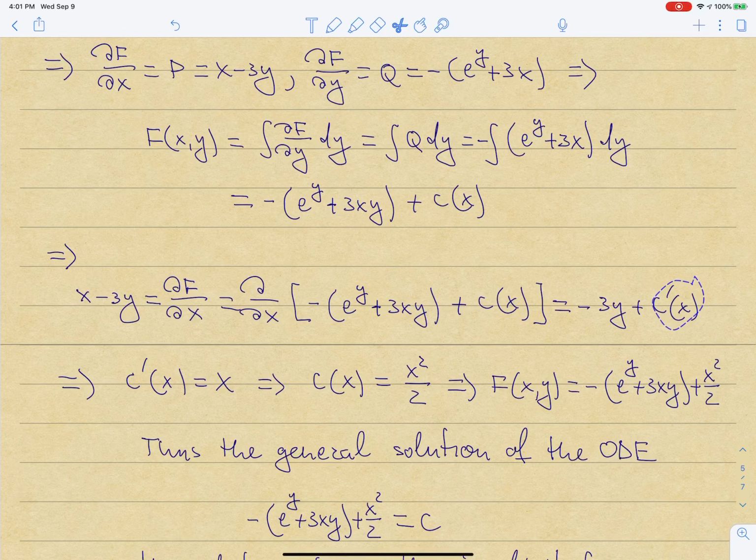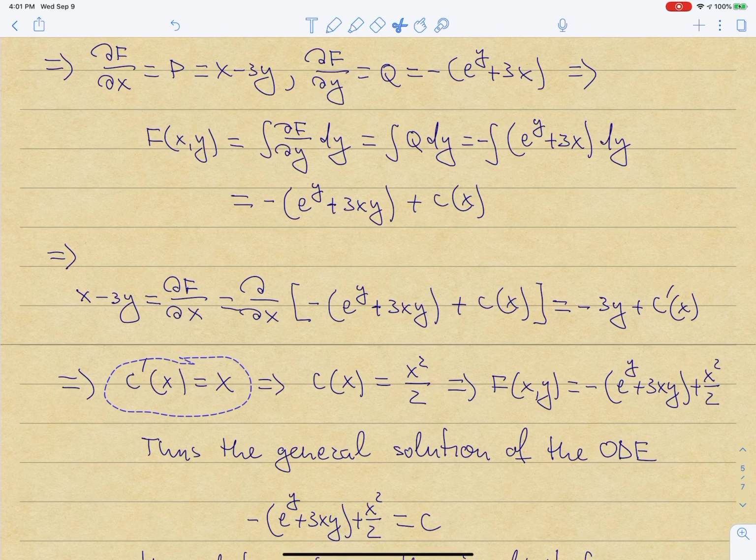And I know that dF/dx is supposed to be also equal to x minus 3y. Similar to what I discussed above, now if I compare the left side that is circled to the right side, minus 3y appears in both, so I can cancel it out. And what I have left is c prime of x is equal to x. Again, as a consequence of the fact that the equation is exact, all dependence on y here is gone.